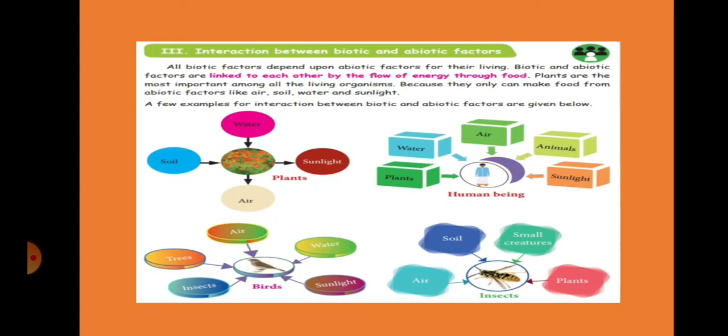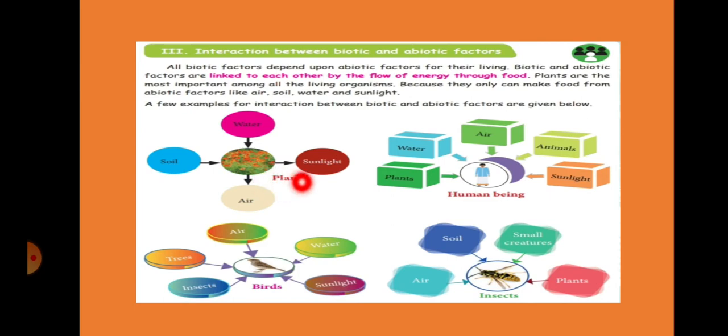In today's class we are going to learn the interaction between biotic and abiotic factors, meaning how biotic and abiotic factors are interlinked together. Okay, so let's see. All biotic factors depend upon abiotic factors for their living. Biotic and abiotic factors are linked to each other by the flow of energy through food. Plants are the most important among all living organisms because only they can make food from abiotic factors like air, soil, water, and sunlight.